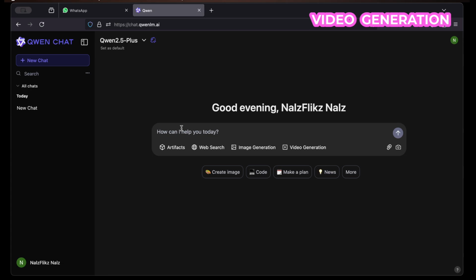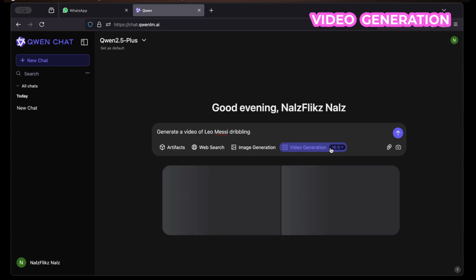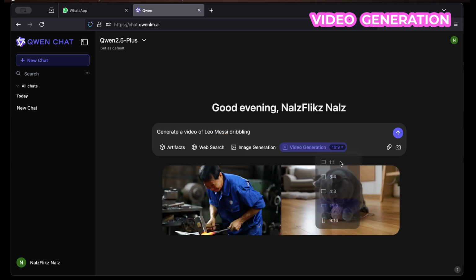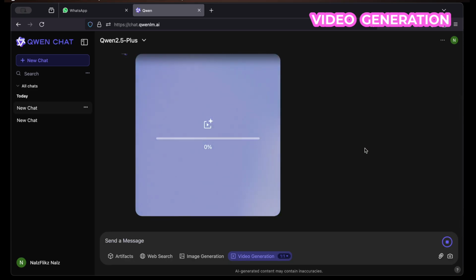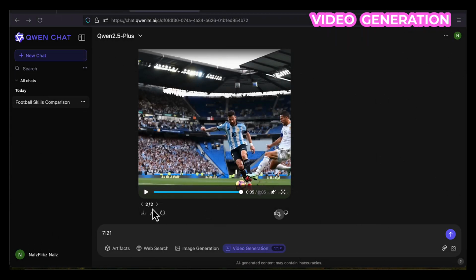Let's look at the video generation feature of QWEN. So I will enter generate a video of Leo Messi dribbling. Then I'll select the video generation option here. I'll select the size and I will send. Now this might take a while, so I might need to pause this video and display the result when it's done. So this is the result for our prompt.